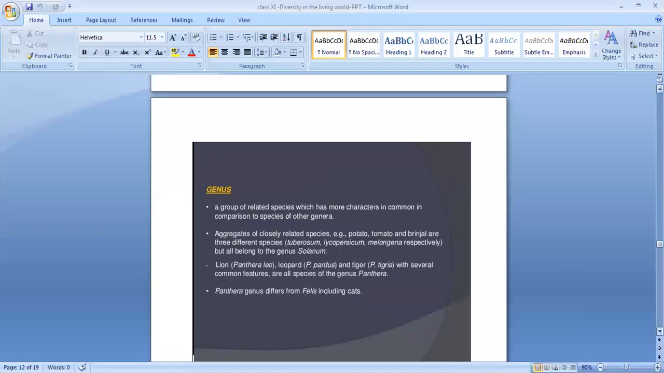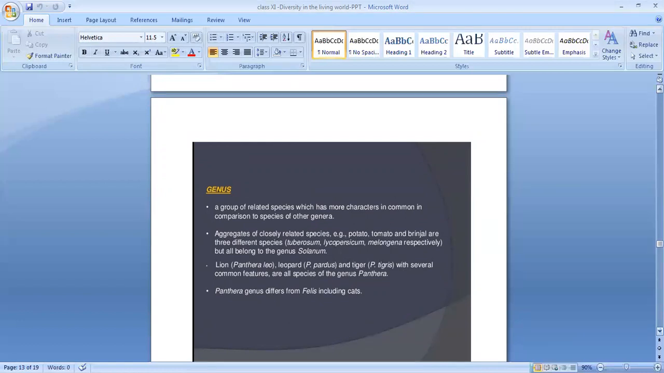Next, species over, next genus. A group of related species which has more characters in common in comparison to species of other genera. So genus, what is genus? A group of related species which has more characters in common in comparison to species of other genera.